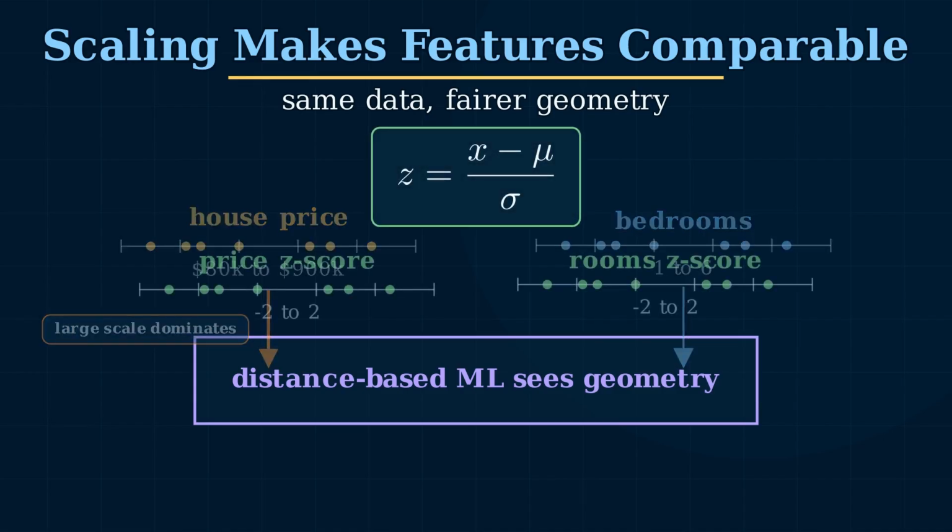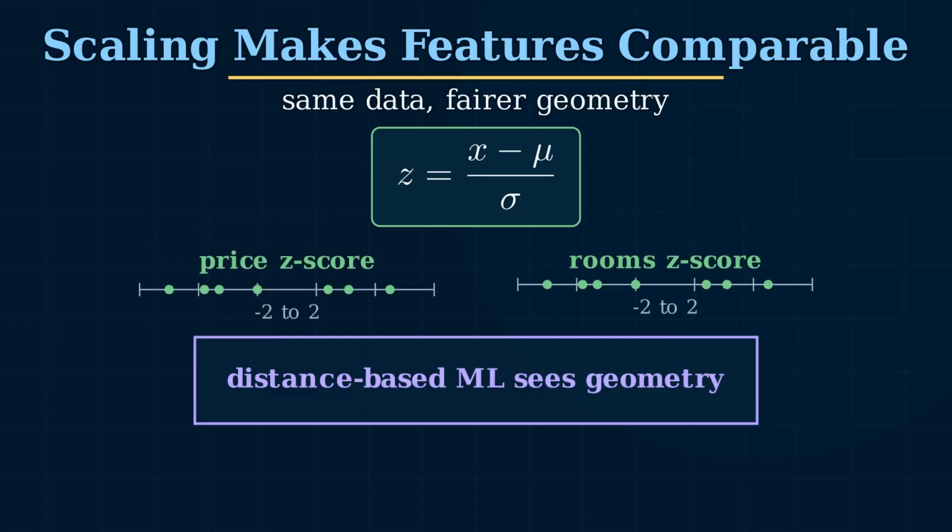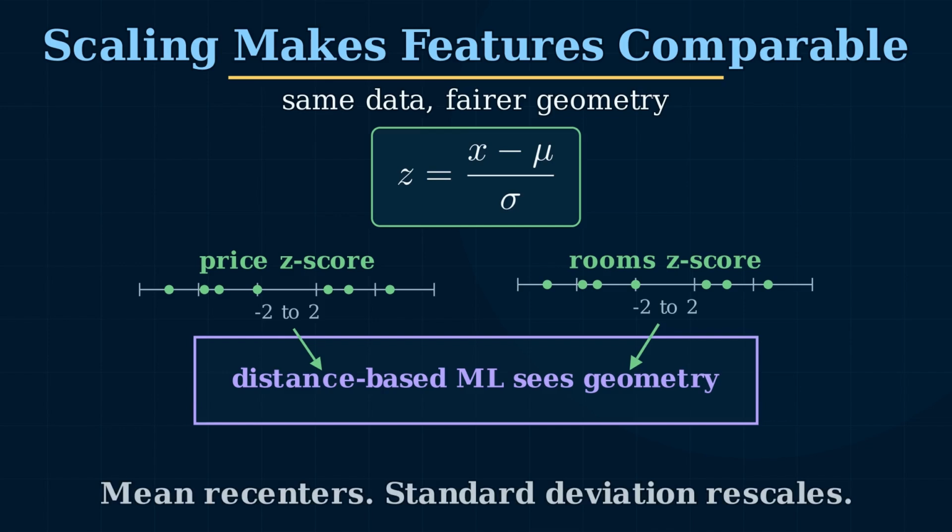Subtract the mean, divide by the standard deviation. Z equals x minus mu over sigma. After that transformation, 0 means average, positive means above average, negative means below average, and 1 unit means 1 standard deviation. Now both features speak a more comparable language. Scaling does not magically improve every model, but for distance-based methods, gradients, and many neural network workflows, it can make